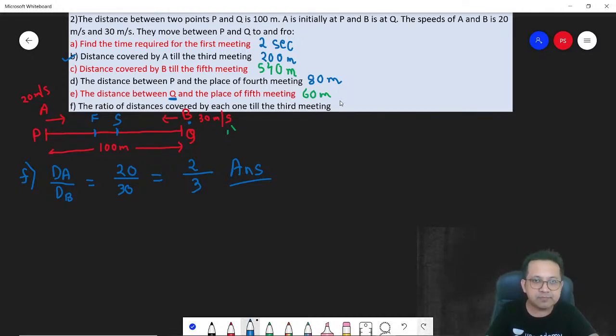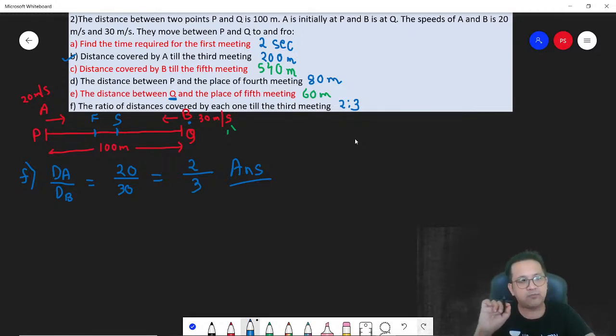Got it? Any doubt in this? This is a very brilliant question. If you are able to revise this, understand this, and solve it once again all by yourself, I'm sure you'll be able to solve any to and fro motion question in your CAT.